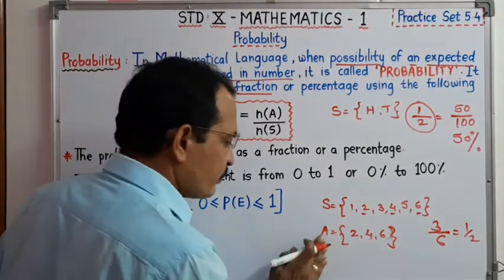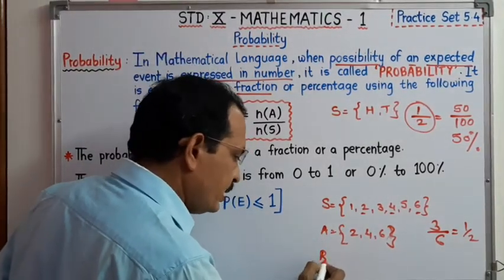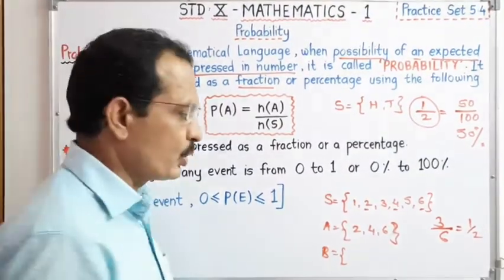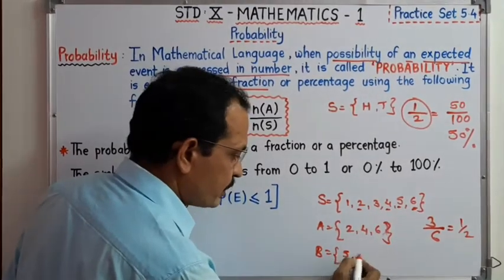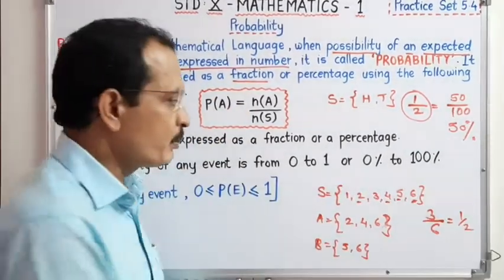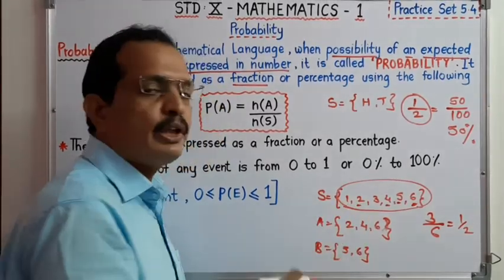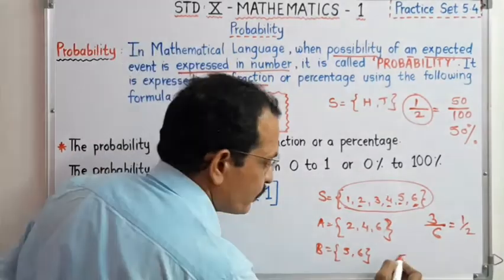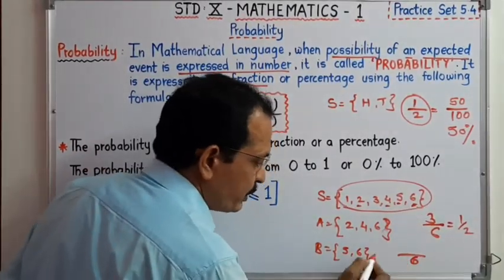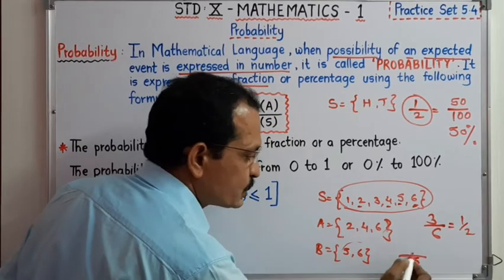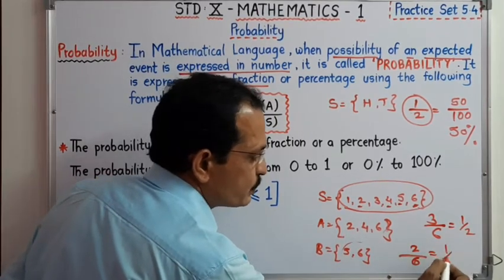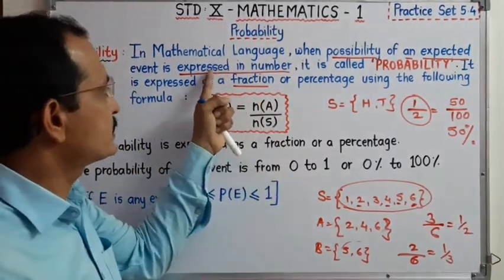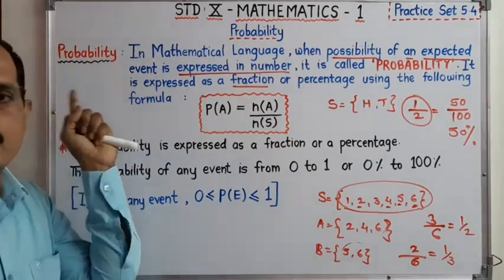Now see dear student, if I take another event, event B, that is I want a number greater than 4. Greater than 4 means 5 and 6. Therefore the possibility is 2. Out of 6 possibilities, the possibility of getting a number greater than 4 is 2. Therefore it is 2 upon 6, which is 1 upon 3, dear student. This expression, expressed as a number, is called probability.